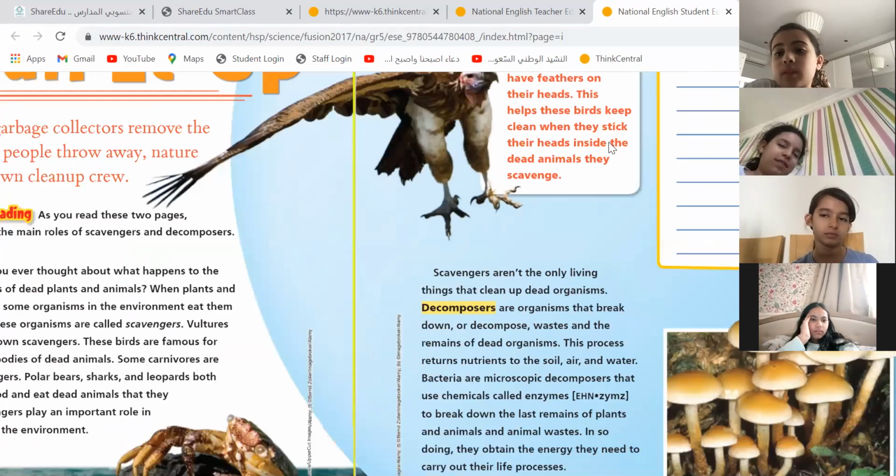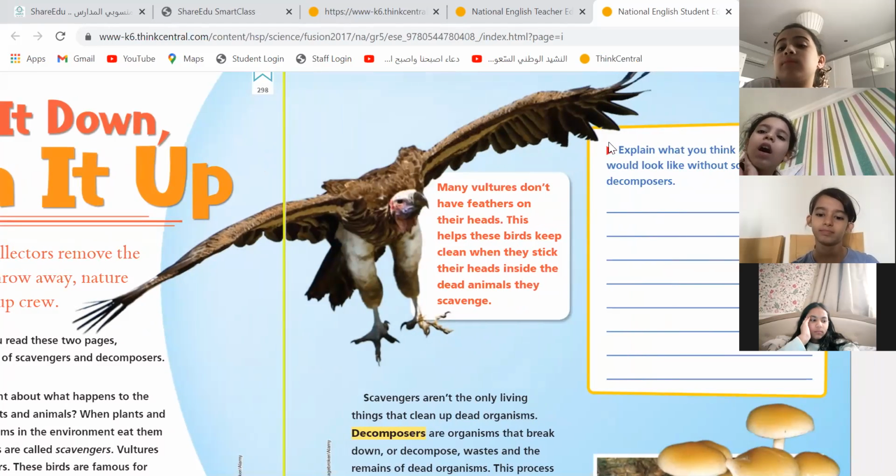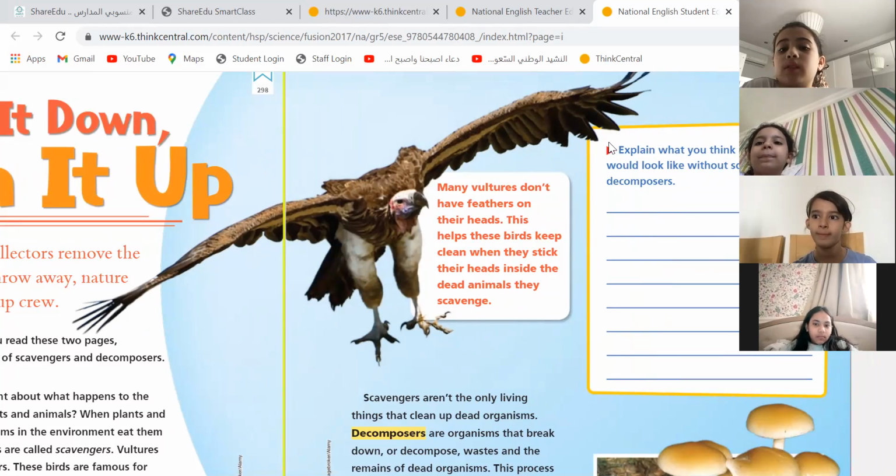Also, this bird, we call it a vulture, doesn't have feathers on its head. Why? This helps these birds keep clean when they stick their heads inside the dead animals they scavenge.